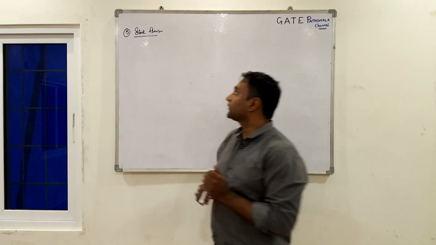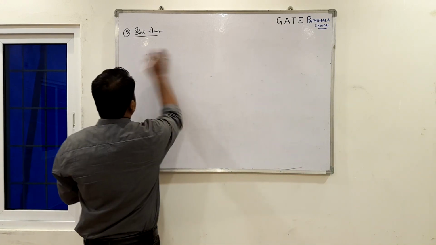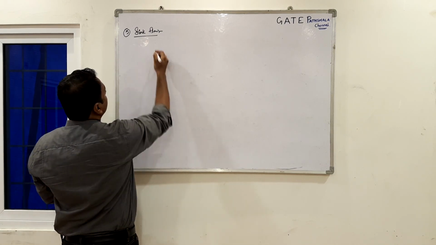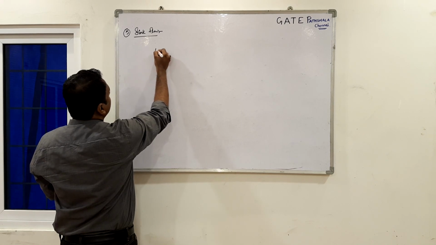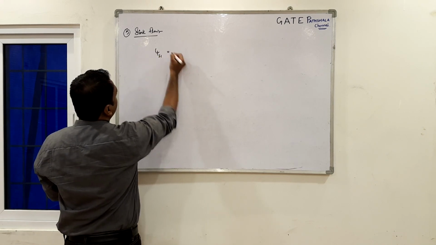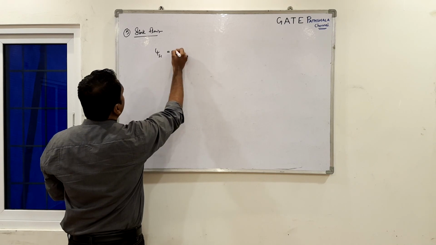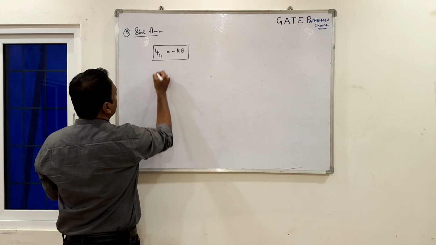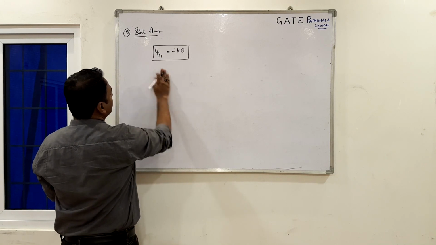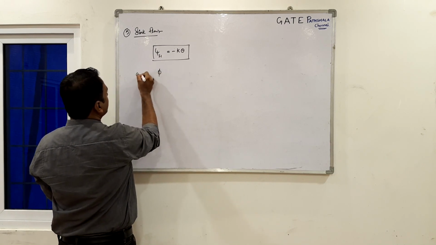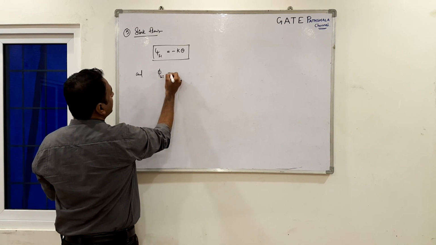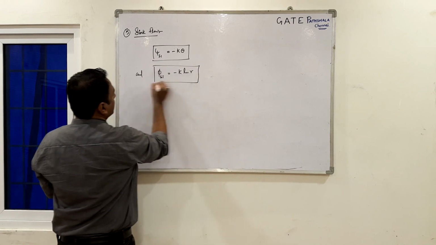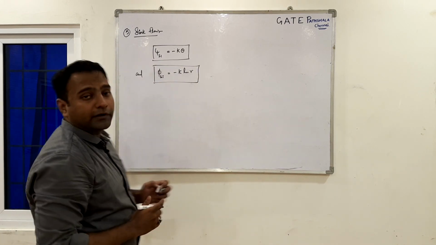If you just replace the k in the source flow equations with minus k, the psi of the sink can be written as minus k theta, and the phi of the sink can be written as minus k ln of r. It's very nice and easy to memorize also.